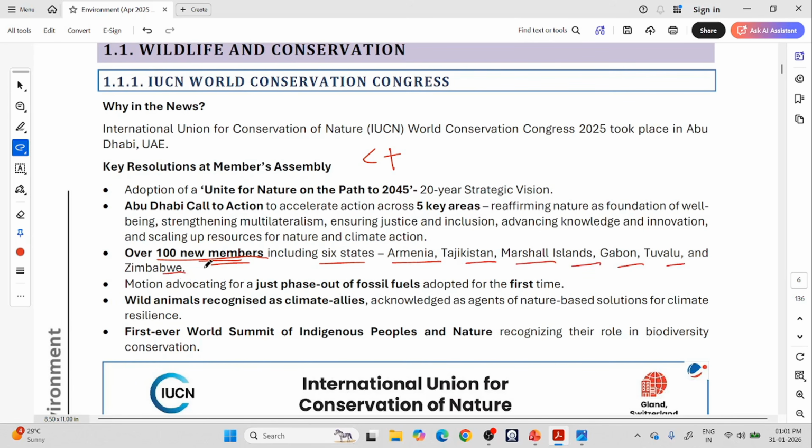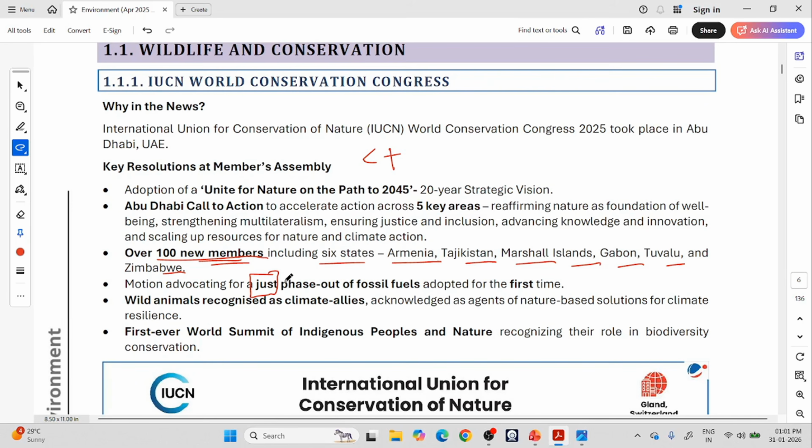They have also adopted a motion advocating for a just phase out of fossil fuels. So what is just phase out of fossil fuels? Countries are broadly divided into 2: developed countries and developing countries.